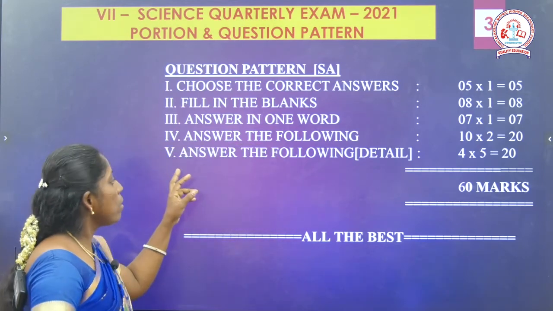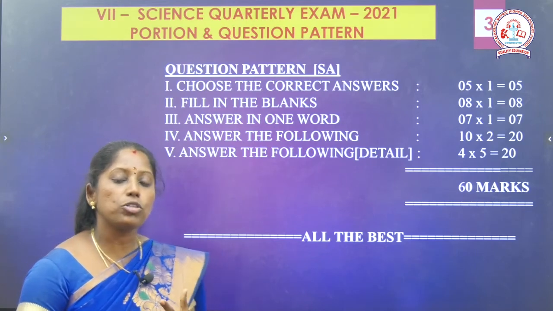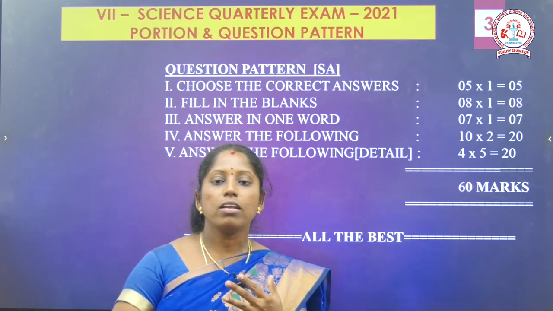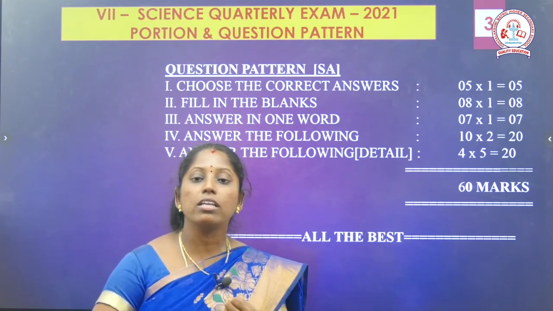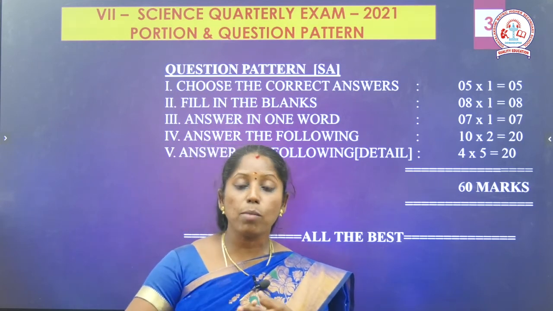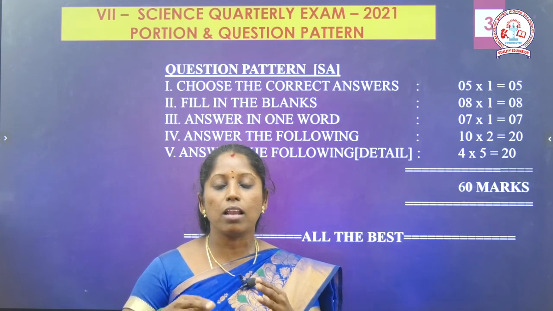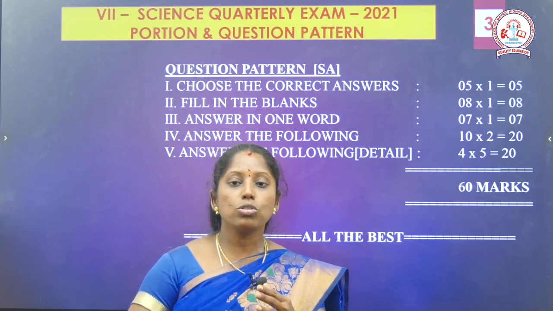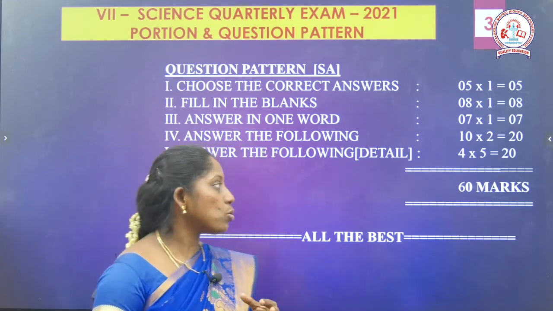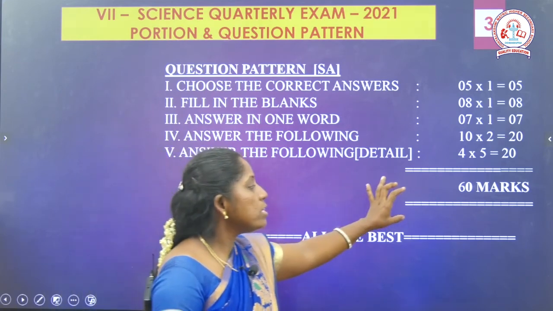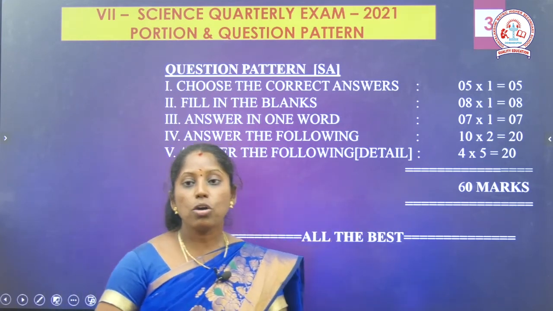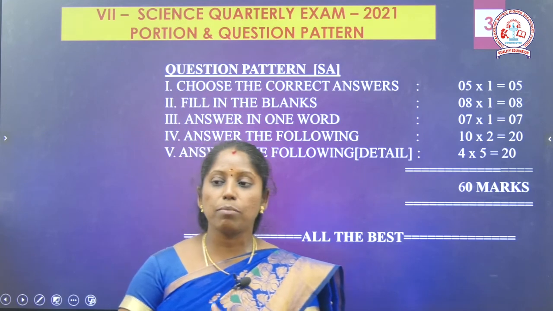Then the 5th Roman numeral, answer the following, that means detailed question answers: explanation, diagram, and problems also. Then the difference between the two types, physical and chemical changes, like the example I told. So many differences I can give. In total you are going to write 60 marks. I hope all of you prepare well for that examination.